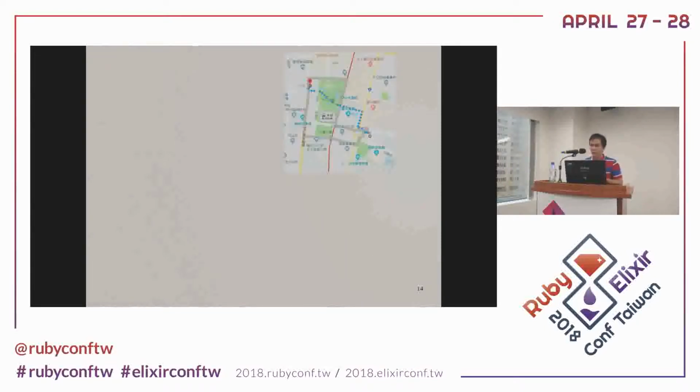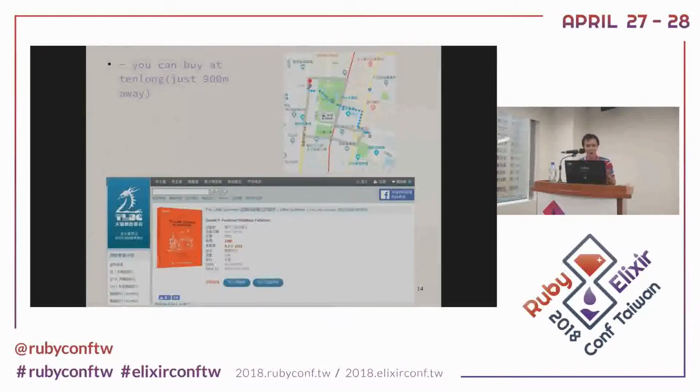So if you really want to buy this book, there's a bookstore, Tianlong Shudian, but they didn't put this book out today. It's not too far from here, about 90 meters away. So you can walk there to buy this book, or you can buy it from Amazon or MIT Press, or you can find it on Google.